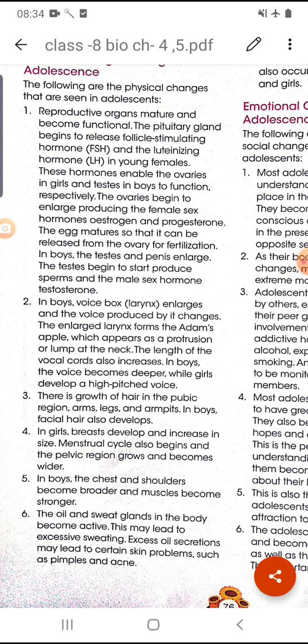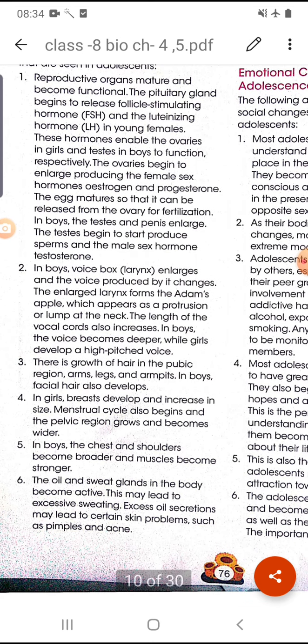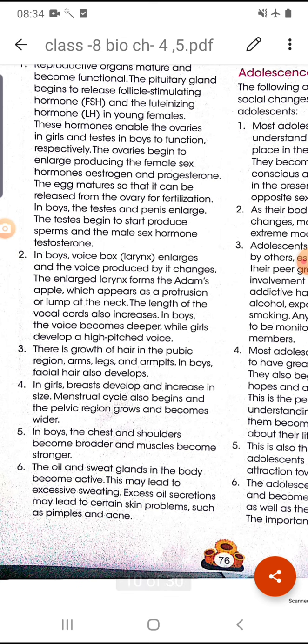So the ovaries begin to enlarge, meaning they are developing now, producing the female sex hormones, estrogen and progesterone, and the egg cells or ovules mature so that they can be released during ovulation and help in fertilization. And in boys also, the testes and penis enlarge. The testes begin to produce sperm and the male sex hormone testosterone.